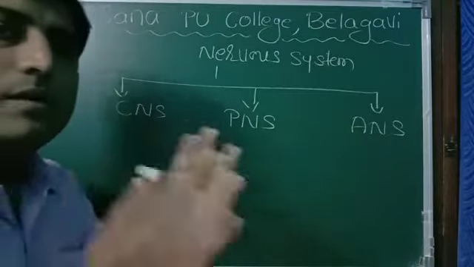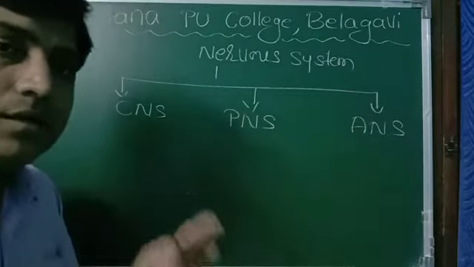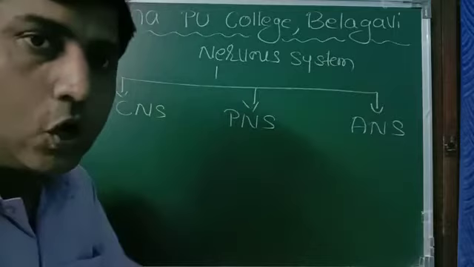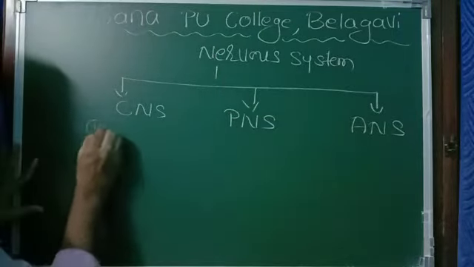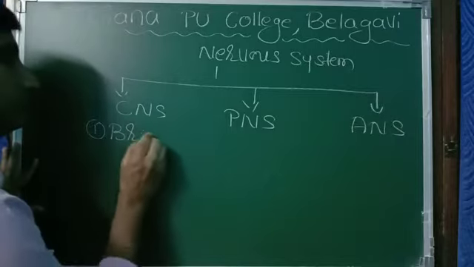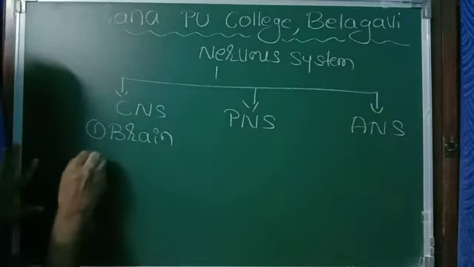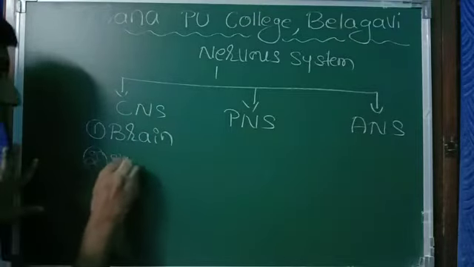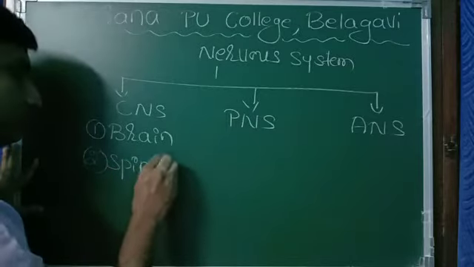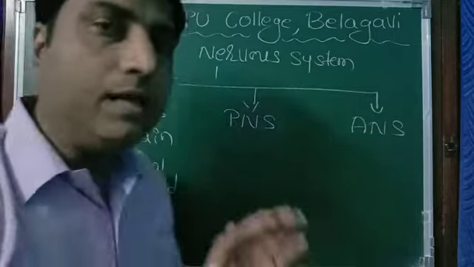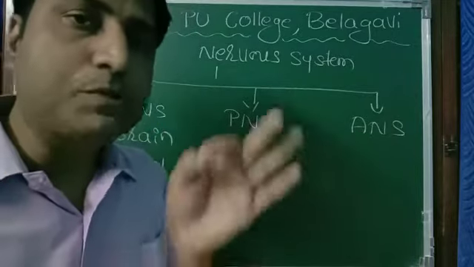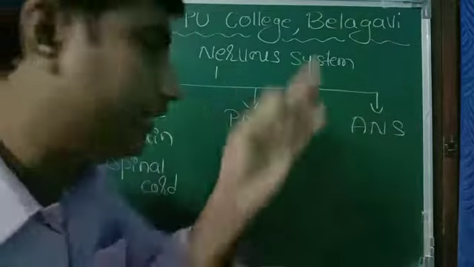What do you mean by Central Nervous System? Central Nervous System is composed of our brain and spinal cord. Peripheral nervous system consists of spinal nerves and cranial nerves.